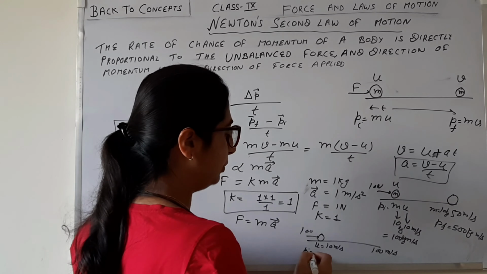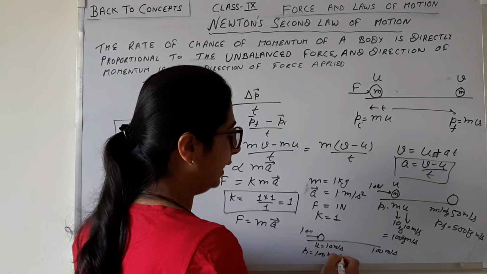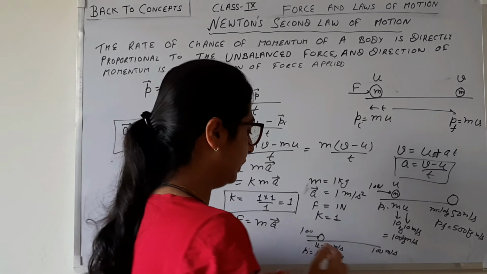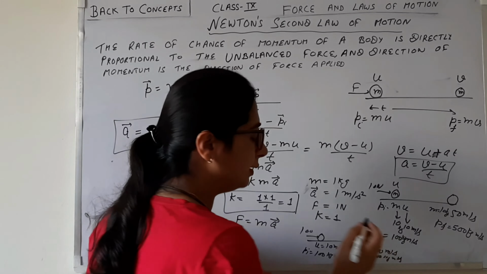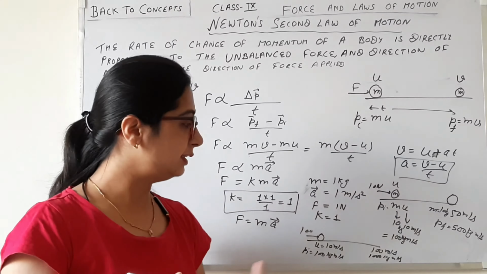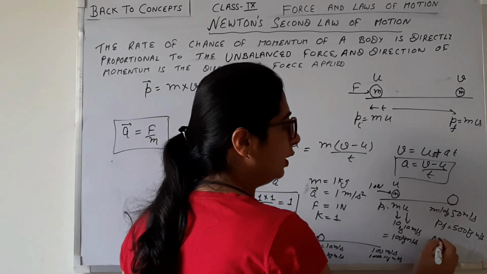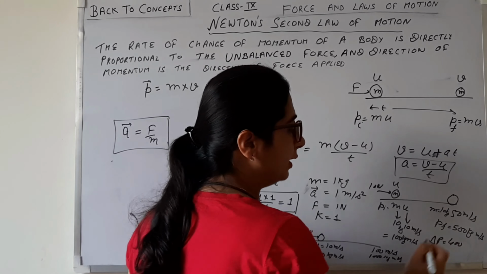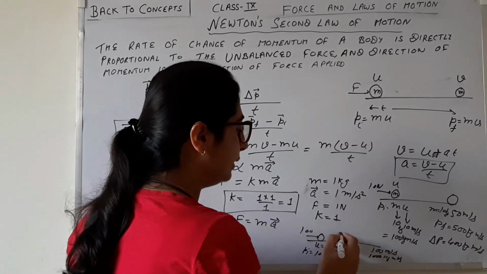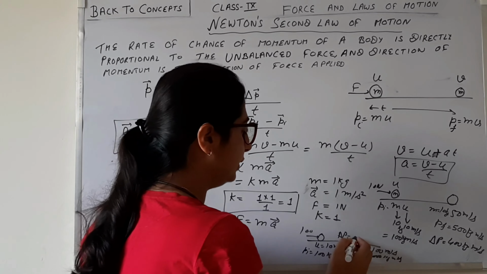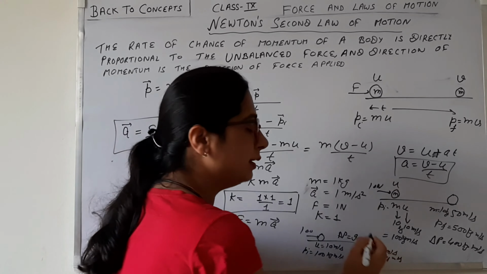So what's the initial momentum here? 100 kilogram meter per second. And what's the final momentum here? That is equal to 1000 kilogram meter per second. So this is the change in momentum. Here the change in momentum is equal to 400 kilogram meter per second, but here the change in momentum is equal to 900 kilogram meter per second.